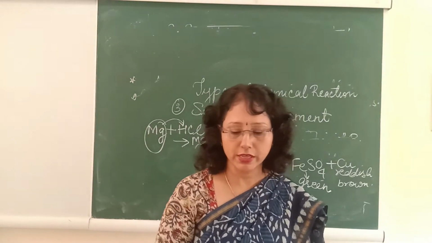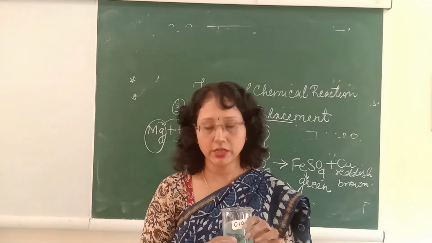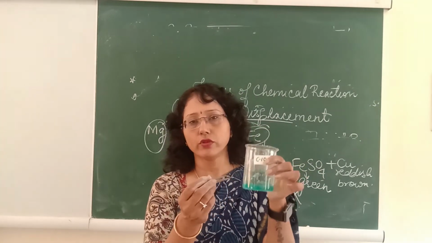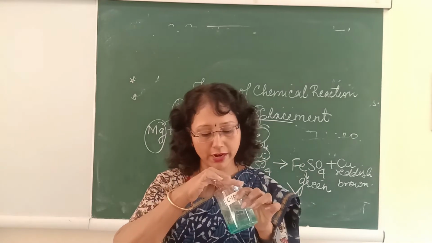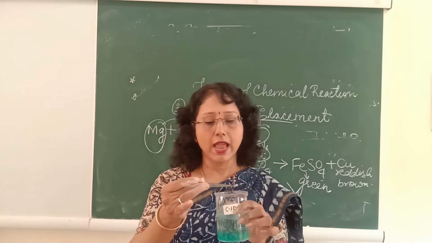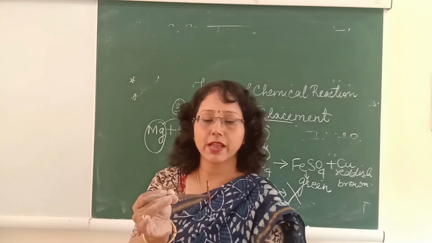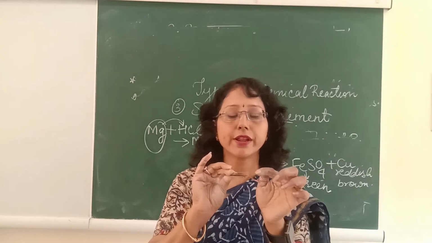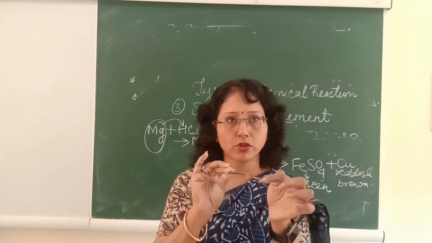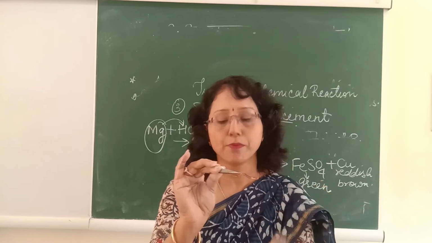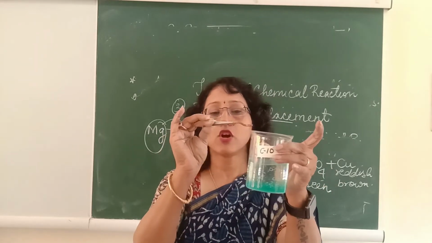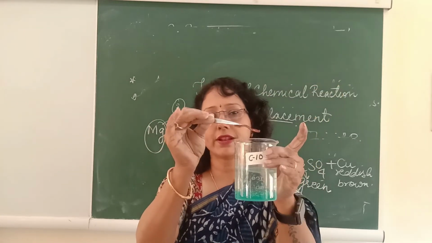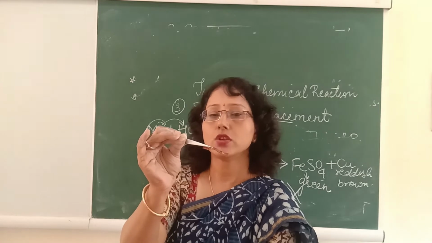So I have taken copper sulfate. Previously I added an iron nail to it. It was blue in color and later, when this iron nail was added to it, the solution turned green. And as you can see, this iron strip which I am using has a reddish brown deposit over it. When dipped in copper sulfate, you can see the solution turning green. Here it was blue before, but when I dip this iron strip in it, what has happened?